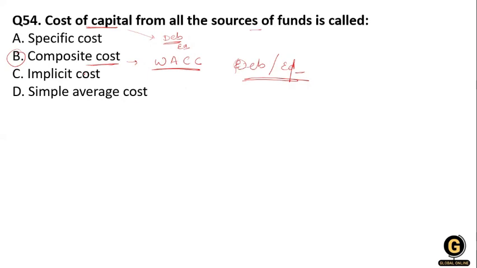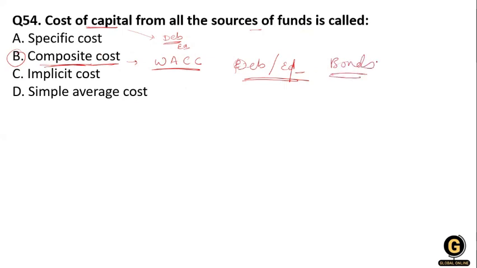The capital structure typically includes common stock, preferred stock, bonds, and long-term debts. So the cost of capital from all the sources of fund is a composite cost because it includes debt, equity, common stock, preferred stock, and bonds.